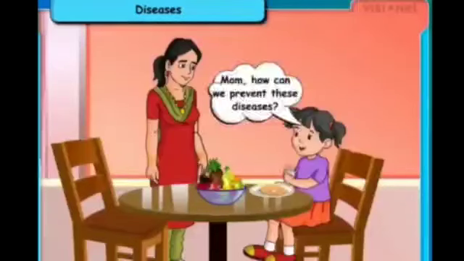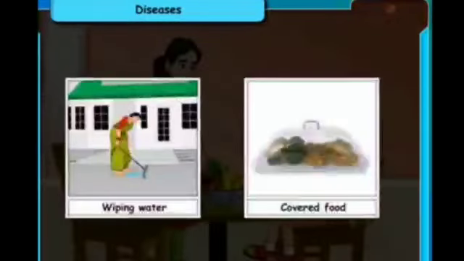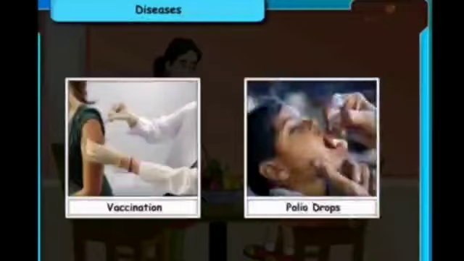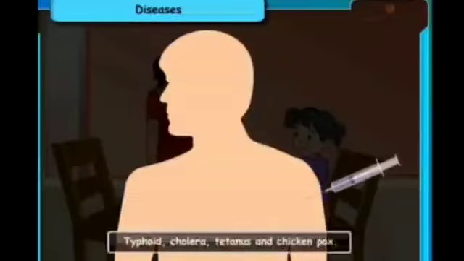Mom, how can we prevent these diseases? Dear, we should not allow these mosquitoes to breed and should always eat covered food. Another way is to get vaccinated in the form of injection or oral drops. We have vaccines against typhoid, cholera, tetanus, and chickenpox.